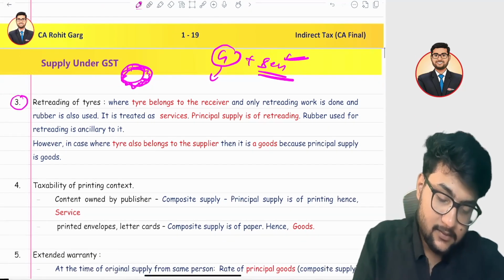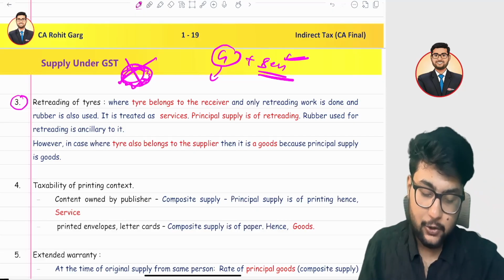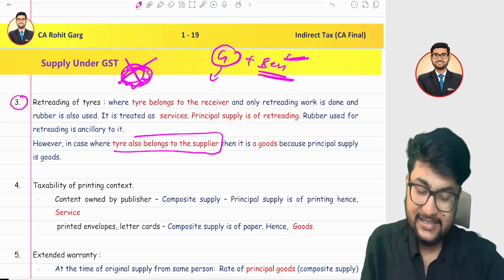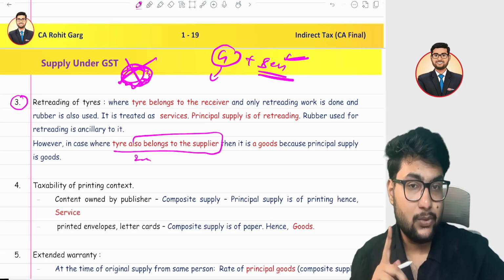But in case, instead of retrading, you purchase a second hand tire which is already retraded. In that case, it is goods, not services.